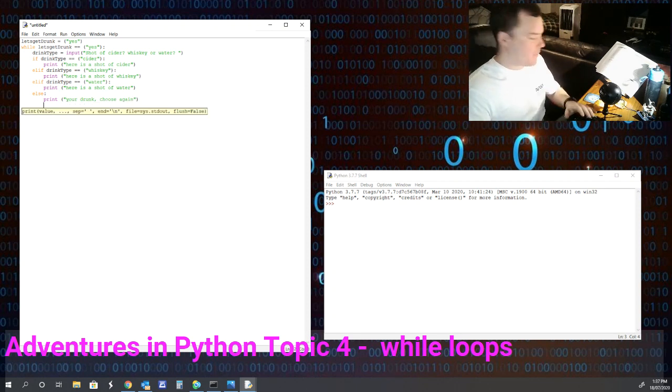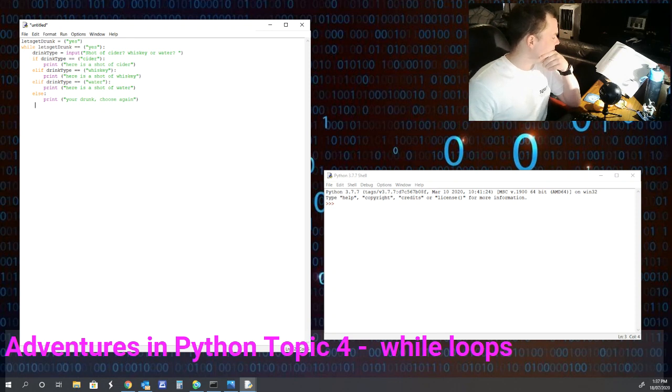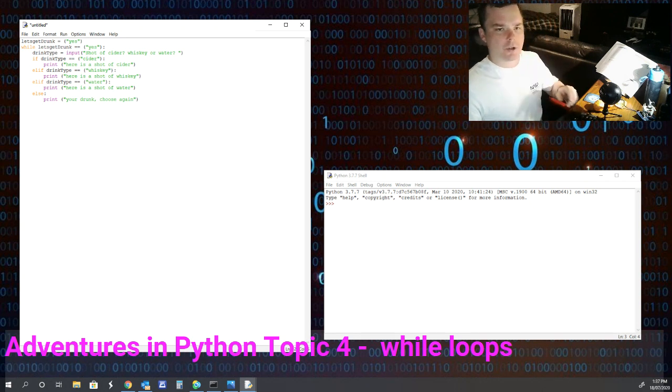And now the computer is going to repeat itself. So it's going to go back up to the drink type variable. Actually, I think I need to go into again. Yeah, I'll just do the again. I'll run the variable here. We'll see how this works.